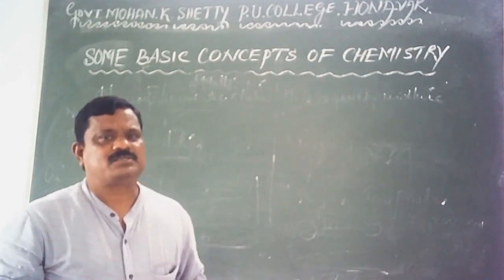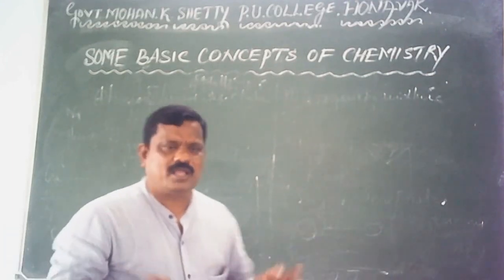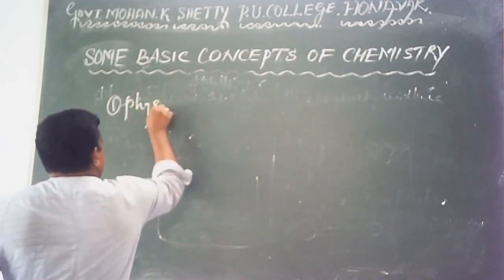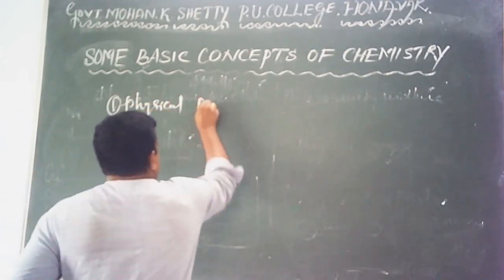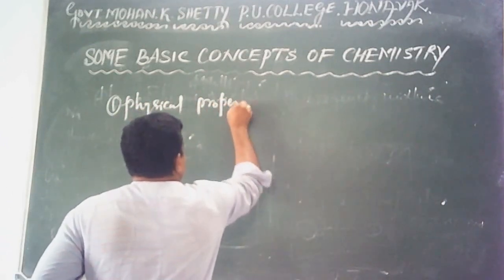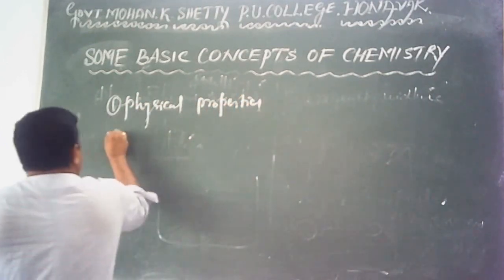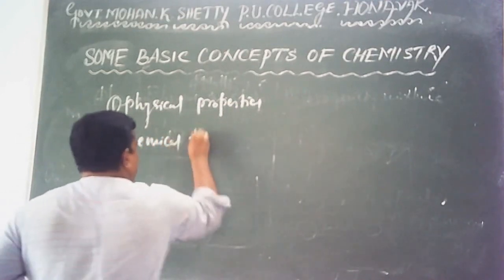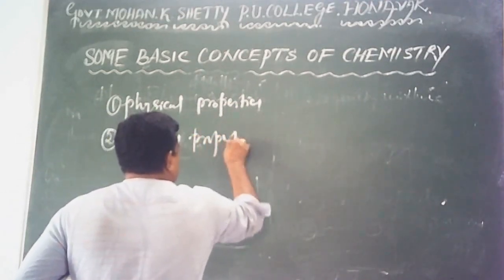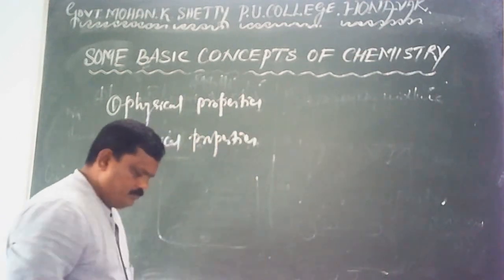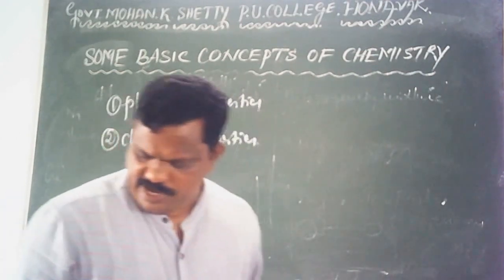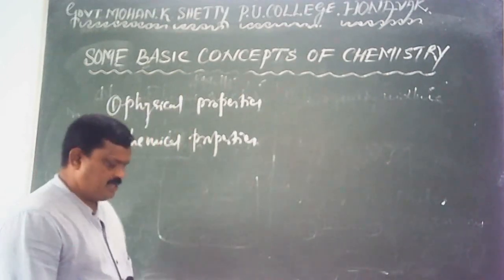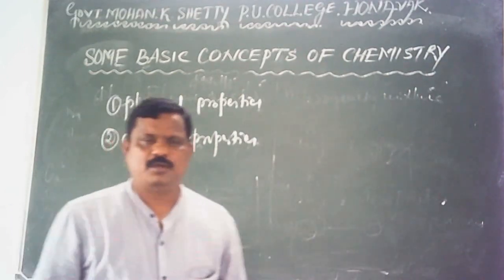These properties of matter are broadly classified into two types: physical properties and chemical properties. Let us try to understand what are physical properties and what are chemical properties of matter.